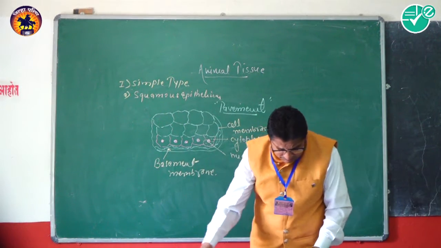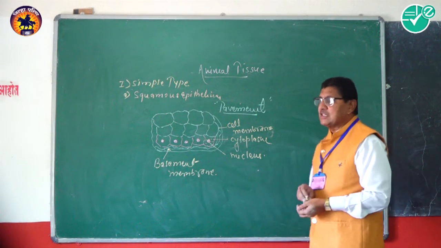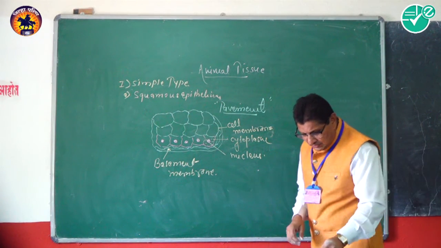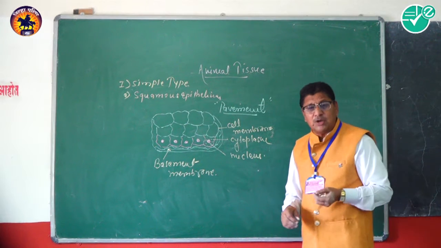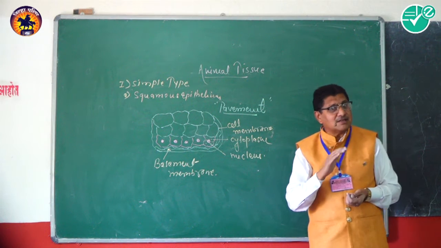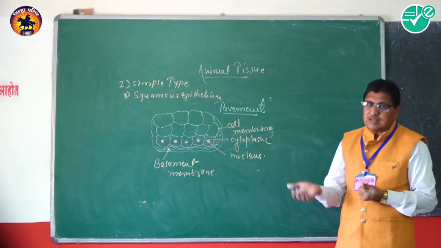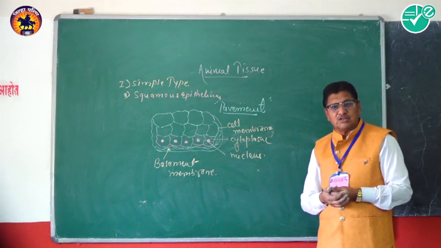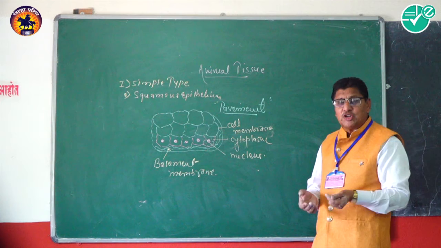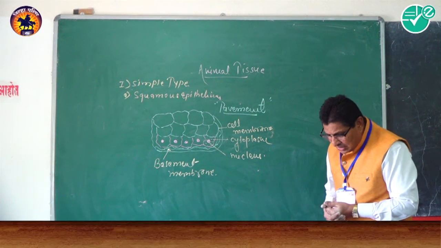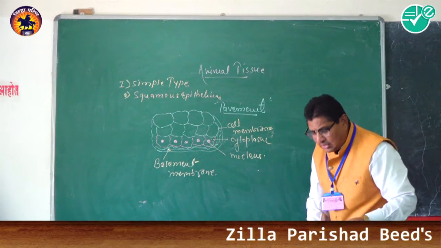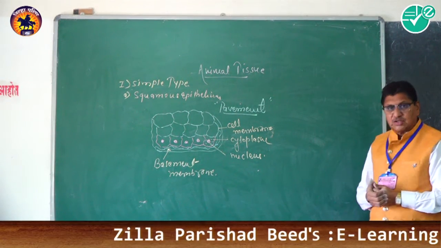Now we consider the function of such epithelium. The main function of such epithelium is protection, because they are present on the surface of any organ, maybe the outer surface, maybe the inner surface, and therefore they are needed for protection. The supportive functions are absorption, transport, filtration and secretion. These are the main functions of squamous epithelium.